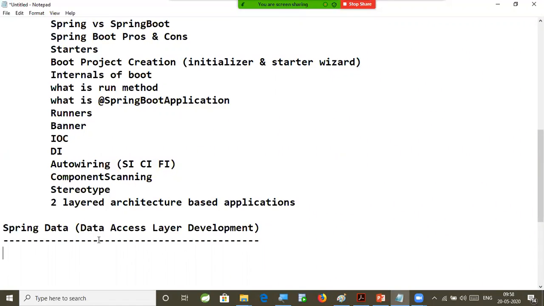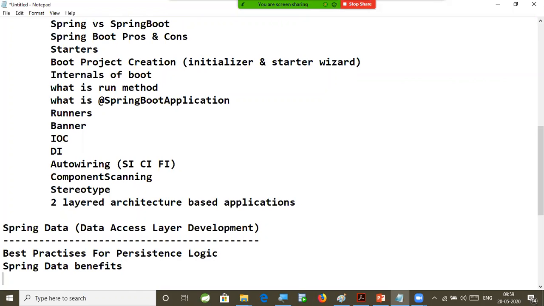I was involved in several projects, so I have seen the best practices that we need to follow as part of application development and persistence layer development. Here I am going to give you best practices for persistence logic development. Then I am going to give Spring Data benefits. What are the advantages of going for Spring Data?